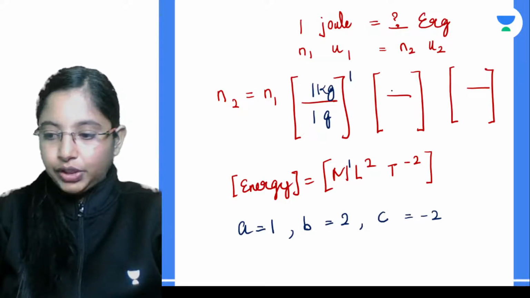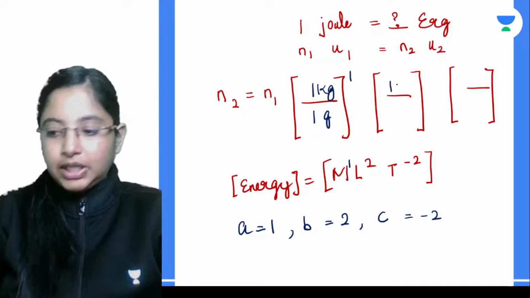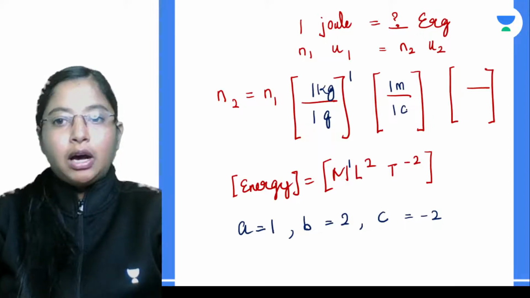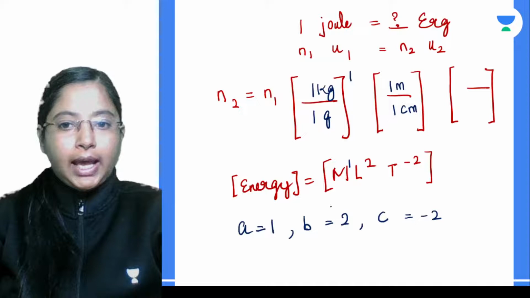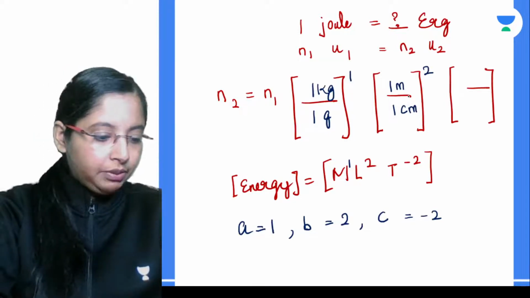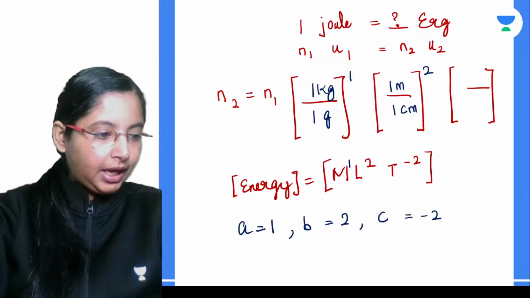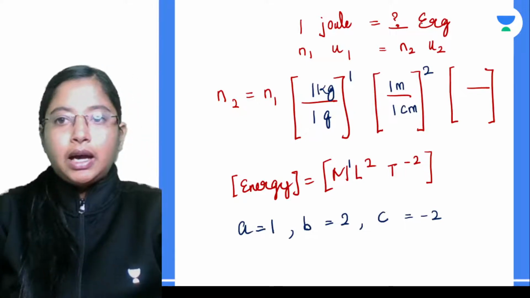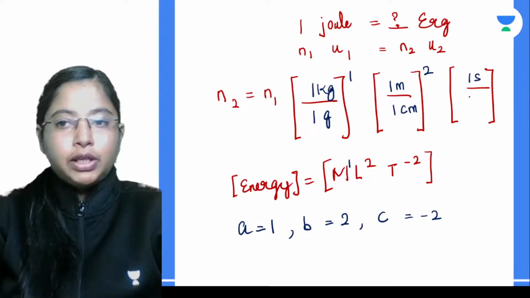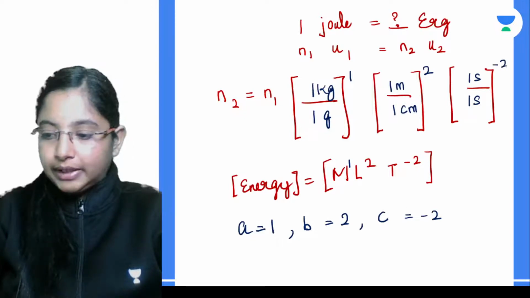In the SI system of units it's 1 meter, and in the CGS system of units it's going to be 1 centimeter. So L to the power of 2. Similarly, another quantity is time. Time in both systems, SI and CGS, is 1 second, so both to the power of minus 2.